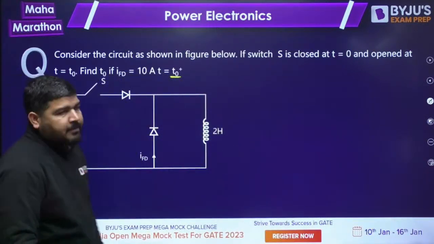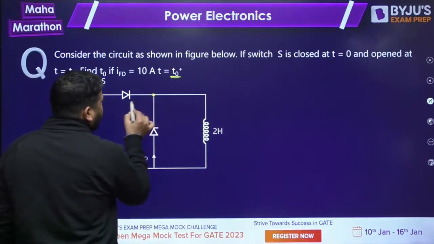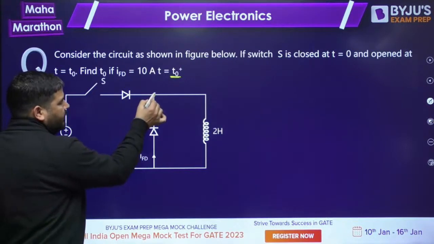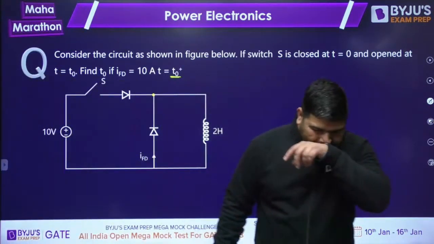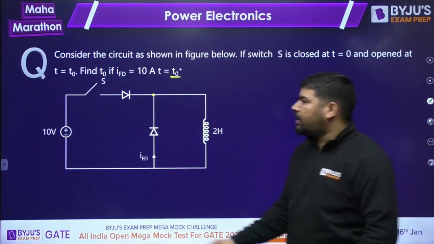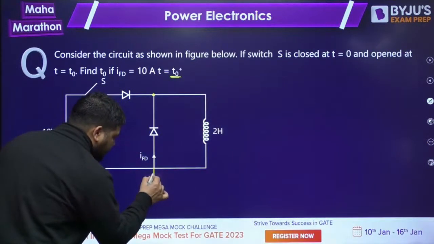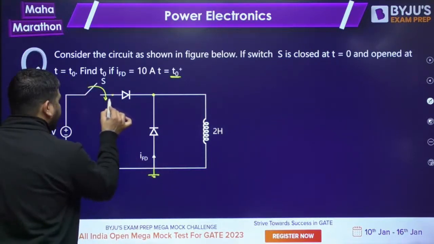Tell me in which configuration these two diodes are connected. Common cathode. Their cathode is common. Whenever diodes are connected in common cathode configuration, the diode which has the highest voltage on anode will conduct. Now you can assume that this is ground, this is 0, and as soon as you close the switch, this voltage will become 10 volt.